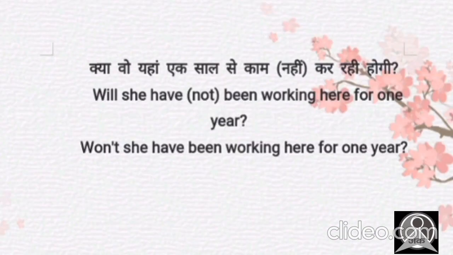See here, क्या वो यहाँ एक साल से काम? If there is नहीं, then mention it. Otherwise don't. कर रही होगी, क्या वो यहाँ एक साल से काम कर रही होगी? Will she have been working here for 1 year? Yes or no? And if that is negative, क्या वो यहाँ एक साल से काम नहीं कर रही होगी? Will she have not been working here for 1 year? So then the listener, the person who's in front of me, will be like yes or no. That's why we are using auxiliary or helping verb at the very beginning of the sentence.